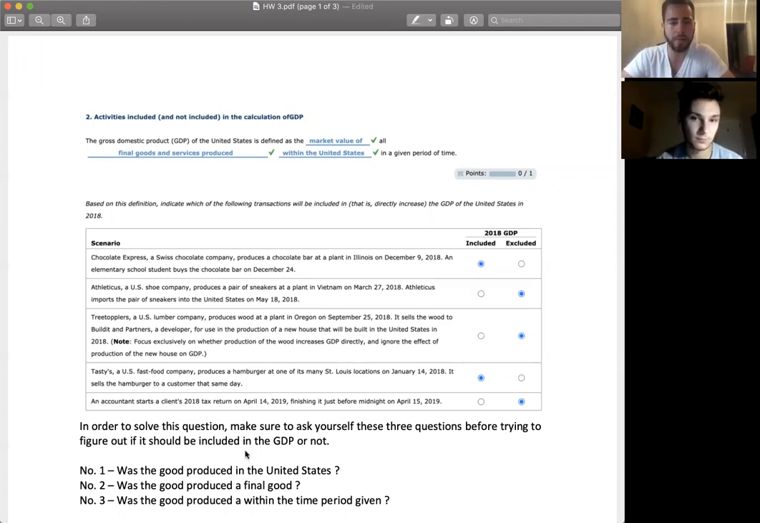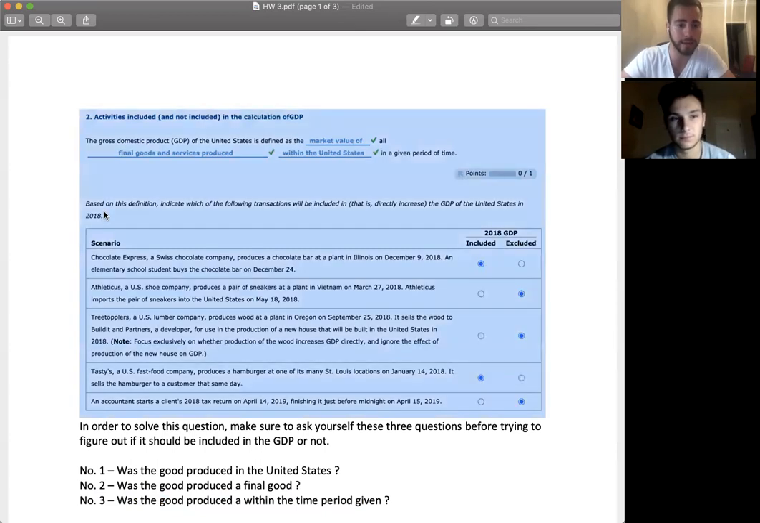The best way to solve these kinds of questions is to ask the same three questions every single time. Number 1, was the good produced in the United States? Number 2, was the good produced a final good? So was it an intermediate good or a final good? And third, was the good produced within the time period given? So in our case, it's 2018.